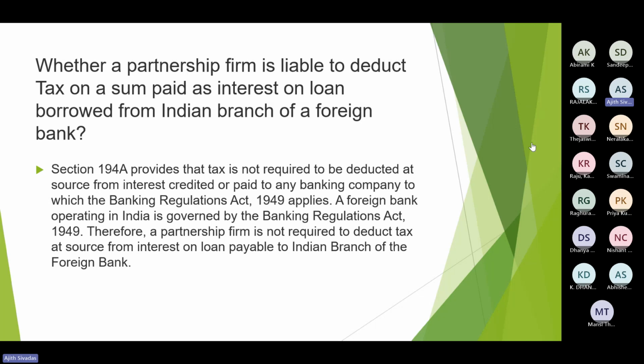So that is the logic. There is no distinction between the partner and the partnership. Then it is not really interest paid. Its name is interest, but it is nothing but an appropriation of profit. For that reason, 194A would not be applicable on such payment in the form of interest on capital. Hope I am clear. Yes, sir. In both cases, 192 as well as 194A are not applicable for such payments made to partners.